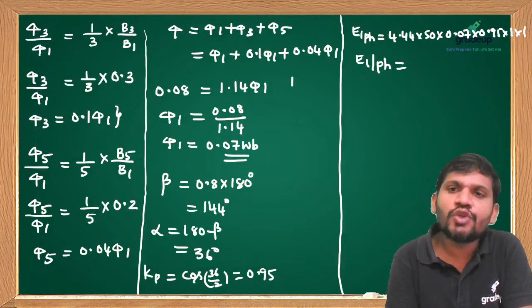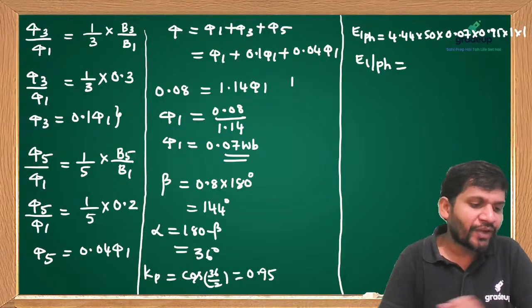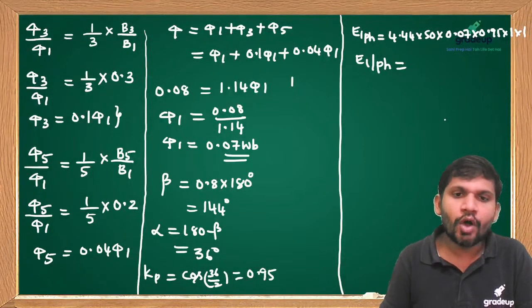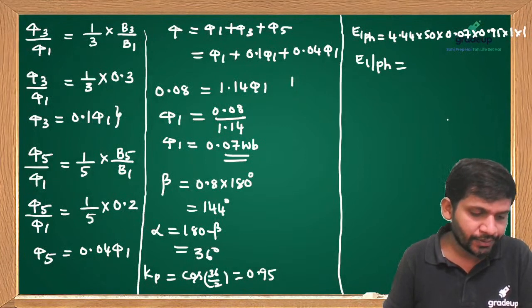Yes, KD1 is also 1, students. How much induced EMF per phase did you get? Come on, students.